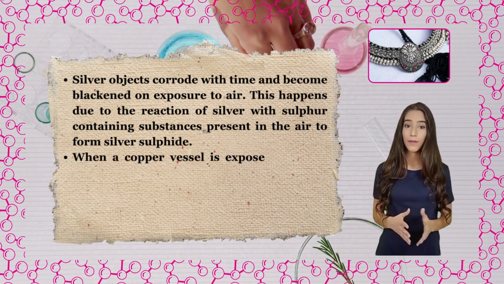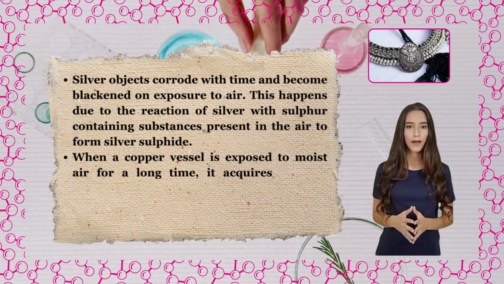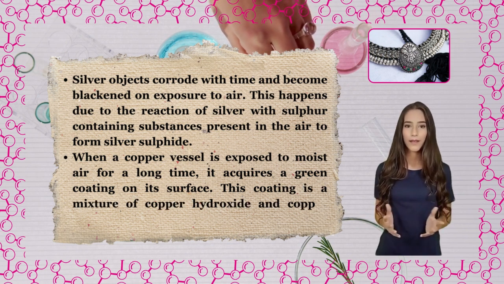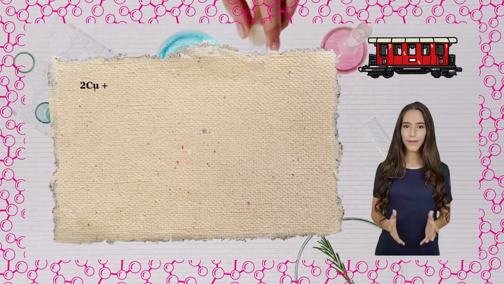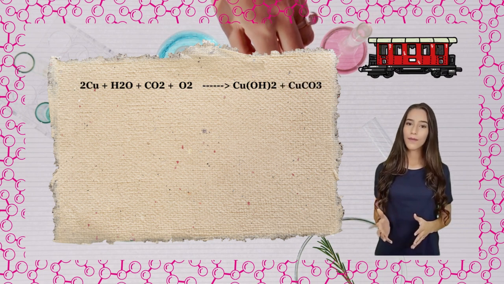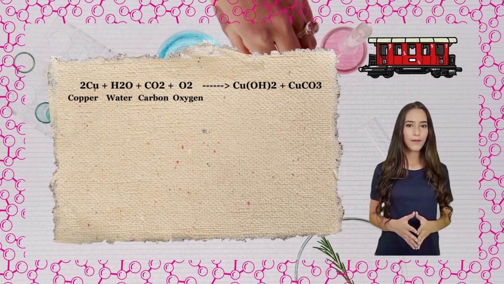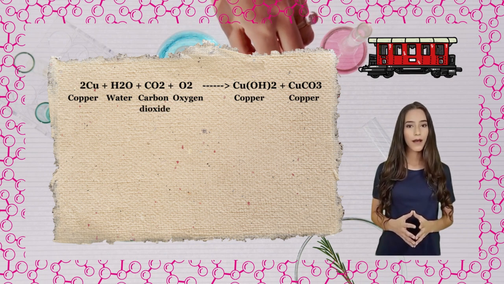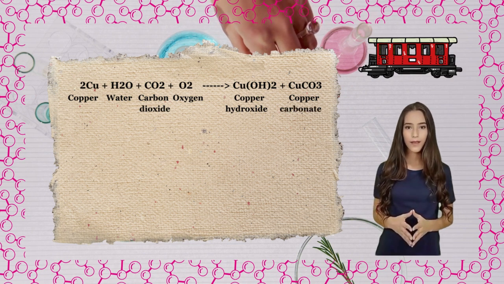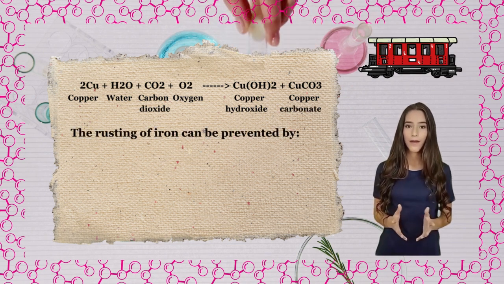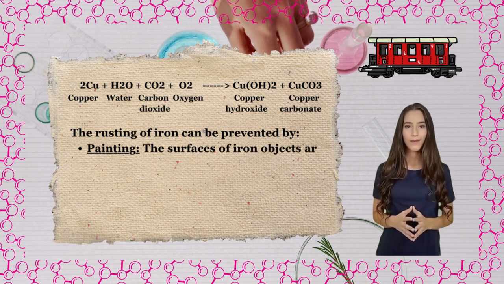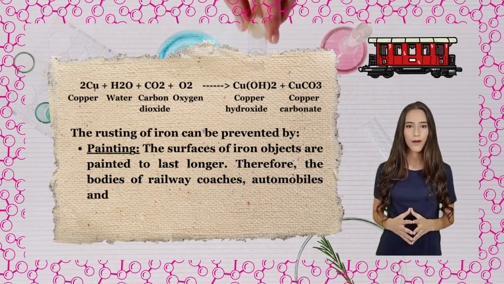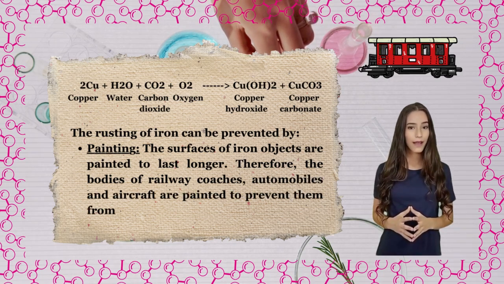When a copper vessel is exposed to moist air for a long time, it acquires a green coating on its surface. This coating is a mixture of copper hydroxide and copper carbonate. Cu, copper, plus H2O, water, plus CO2, carbon dioxide, plus O2, oxygen, gives Cu(OH)2, copper hydroxide, plus CuCO3, copper carbonate. The rusting of iron can be prevented by painting. The surfaces of iron objects are painted to last longer. Therefore, the bodies of railway coaches, automobiles and aircraft are painted to prevent them from rusting.